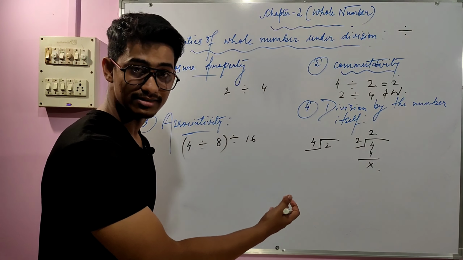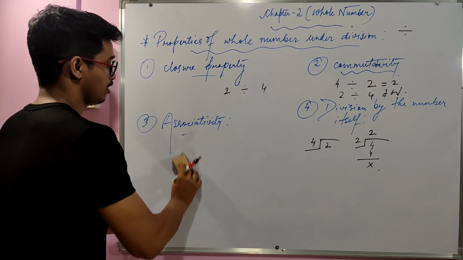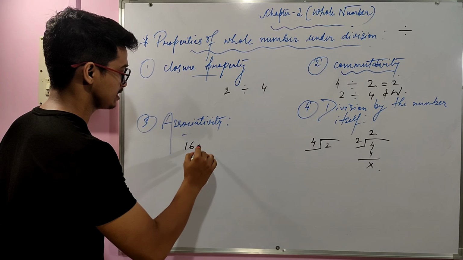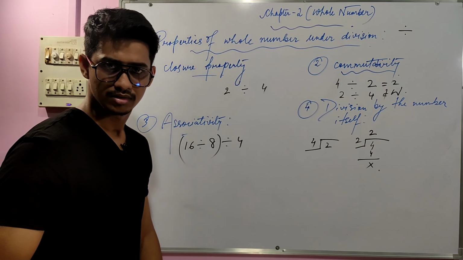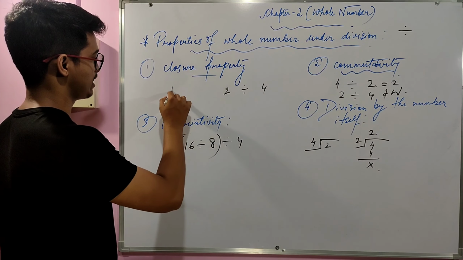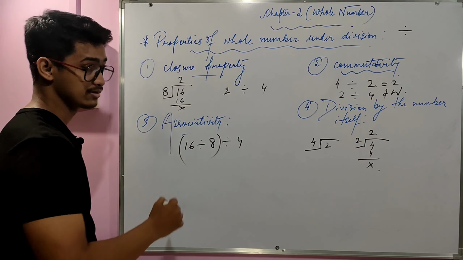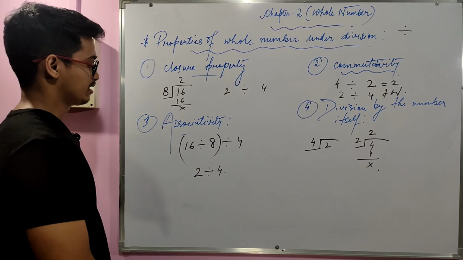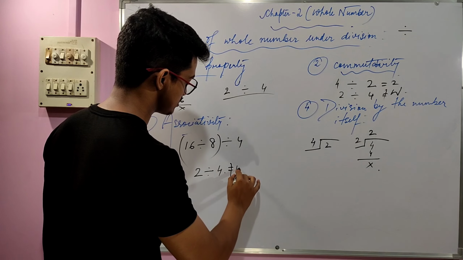Here we cannot find the result because 4 is divided by 2. Let's put some other example where the result will be there. So 16 divided by 8 divided by 4. Now it is okay. 16 divided by 8 is what? 8 into 2 is 16, so the answer is 2, and then divided by 4. So now the answer is 2 divided by 4.